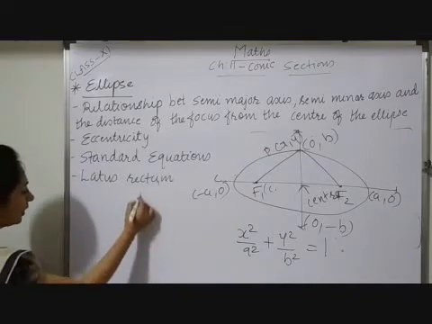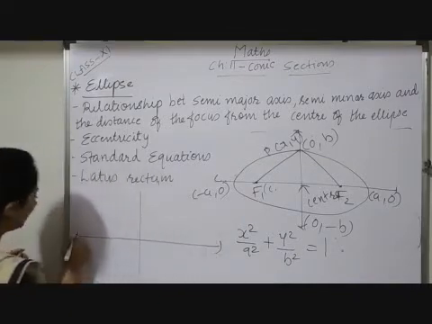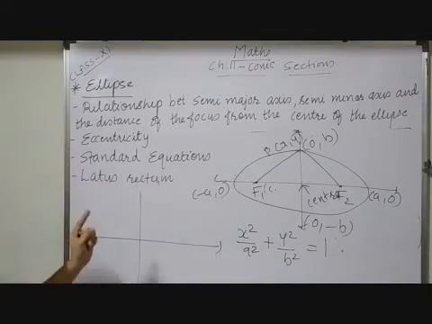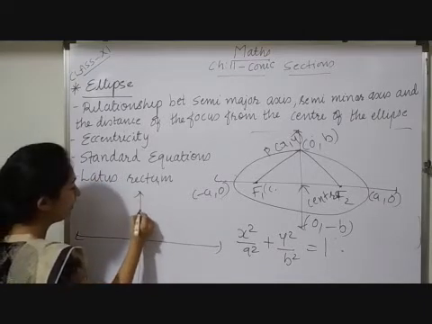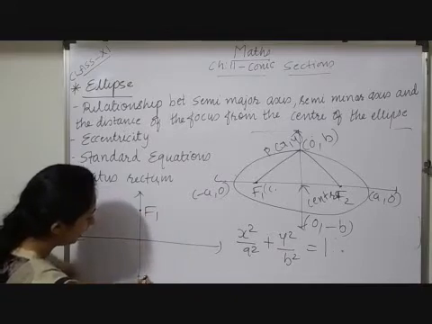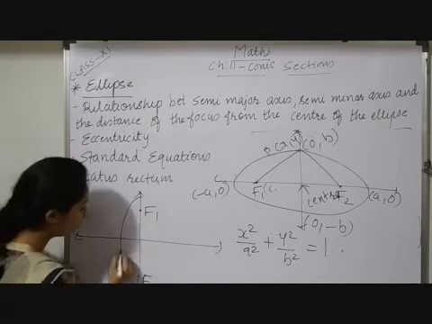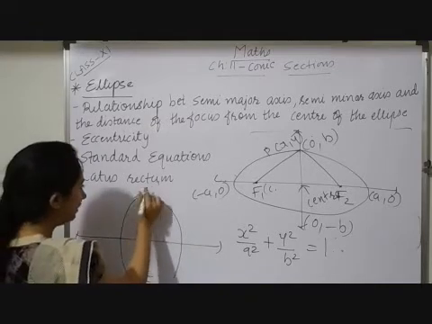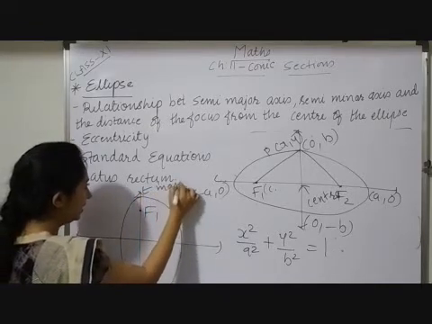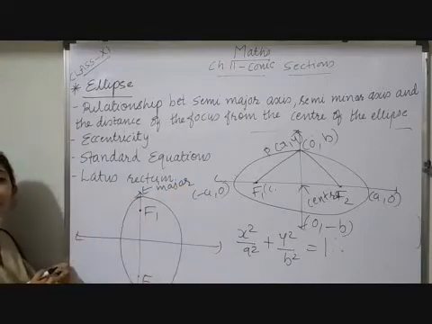Now see, suppose the foci of this ellipse are towards the y-axis, say my foci are here, F1 and F2. So your ellipse will look like this. That time this one will be your major axis and this one will be your minor axis.